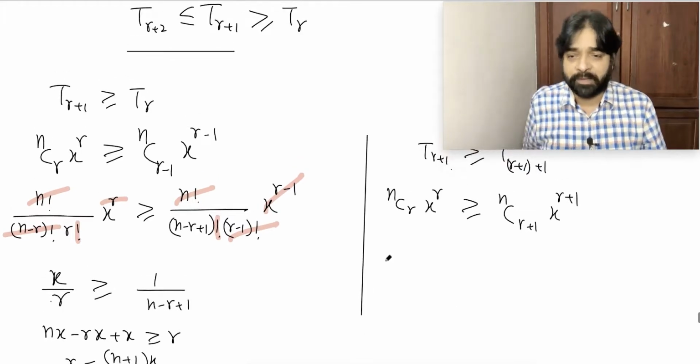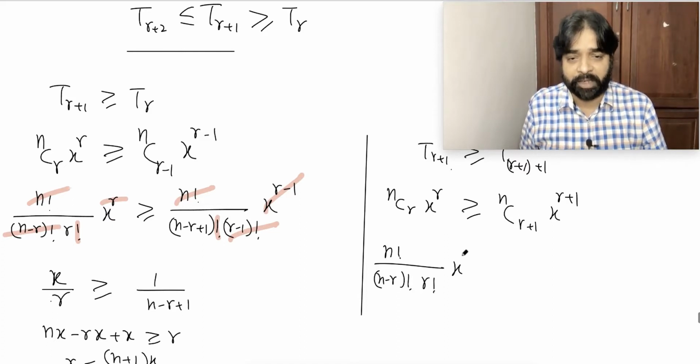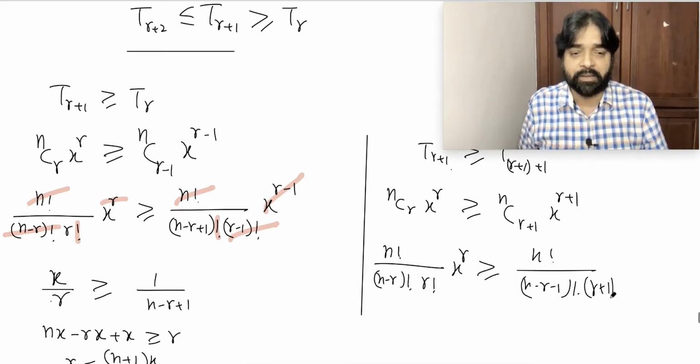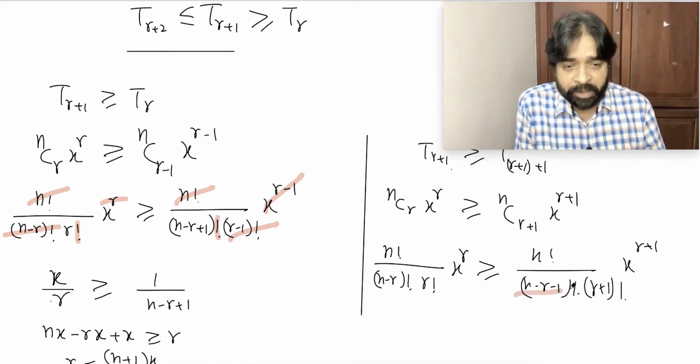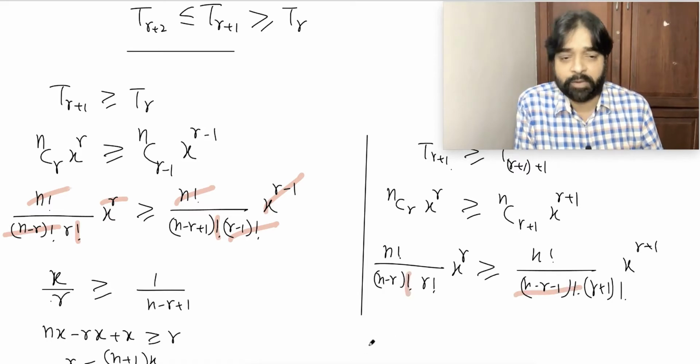All the drama which we did just now, we have to repeat the same thing. n factorial by (n minus r) factorial into r factorial into x^r greater than or equal to n factorial divided by (n minus r minus 1) factorial into (r plus 1) factorial into x^(r+1). Now the cancellation process. This will get cancelled with this factorial.